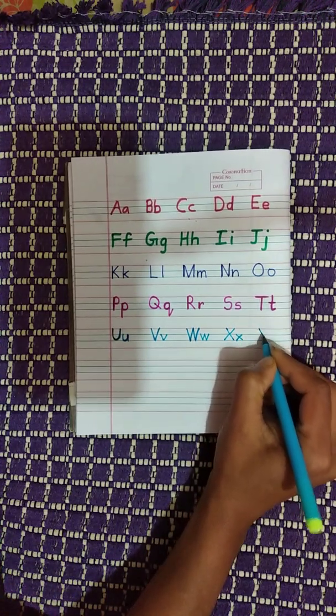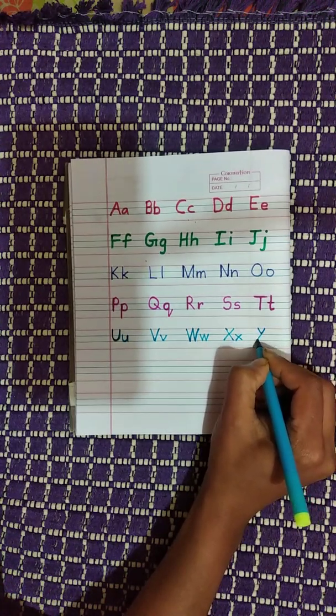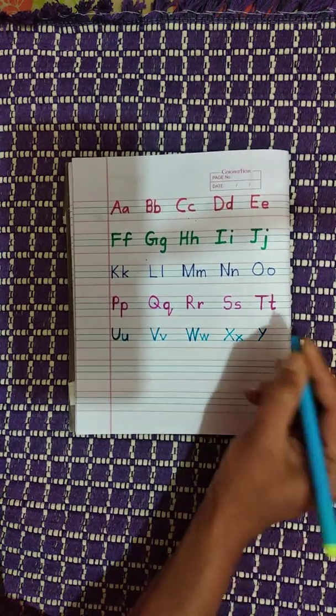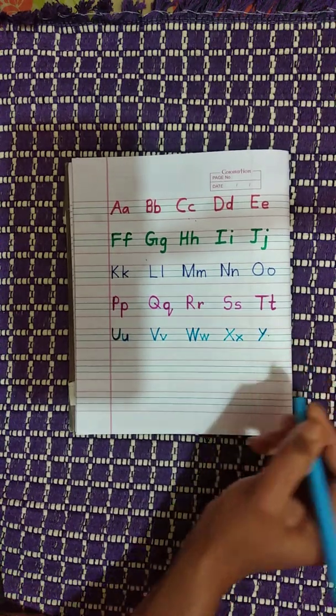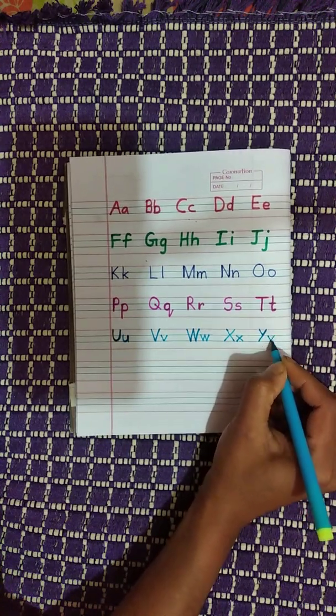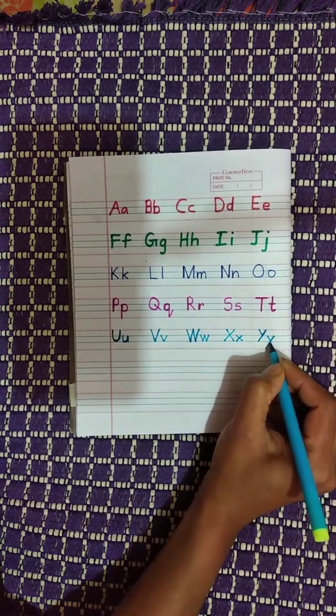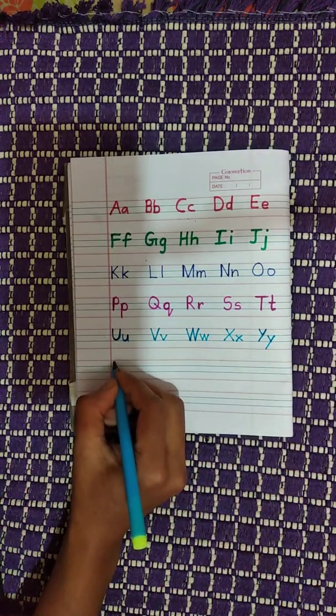Y. Slant, half slant. Go up in a slant and come down slant. Similarly, for lowercase y, slant. Go up slant and come down slant. Y. The last alphabet is Z.